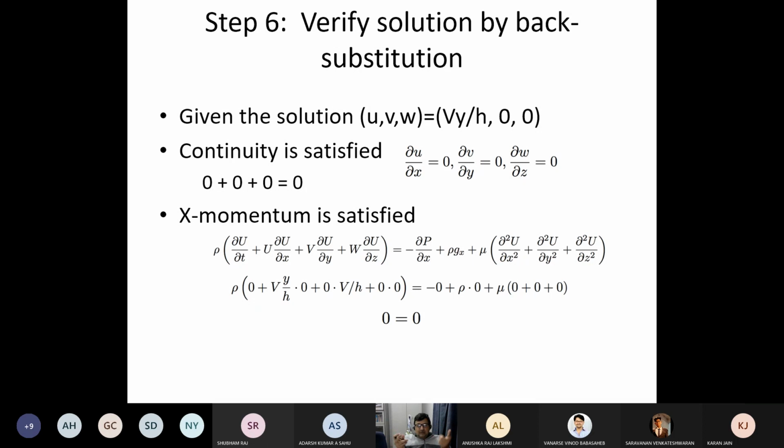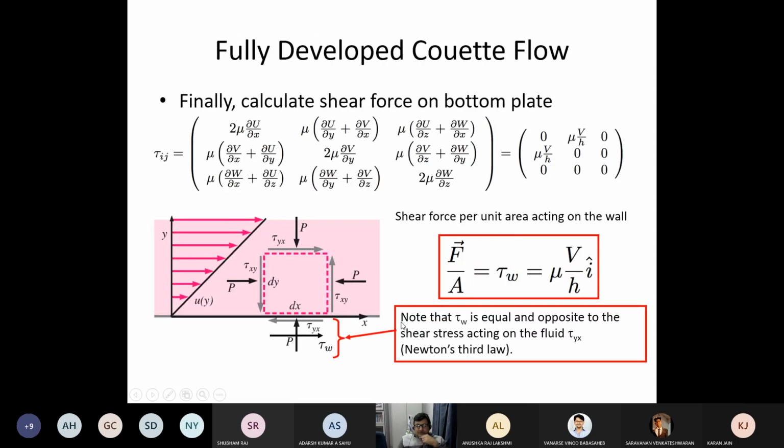Now, if you put these things back into the equations, whatever you have obtained here, if you just plug back into the Navier-Stokes equations, you will find that continuity is equal to 0, x momentum is 0 equal to 0, right? And then what is the utility of this?